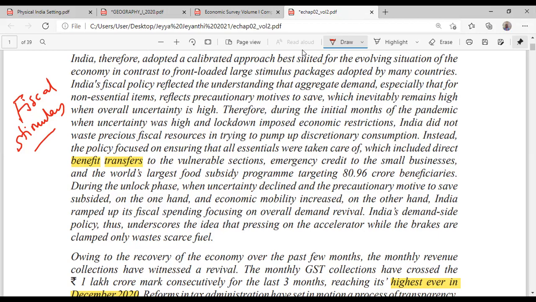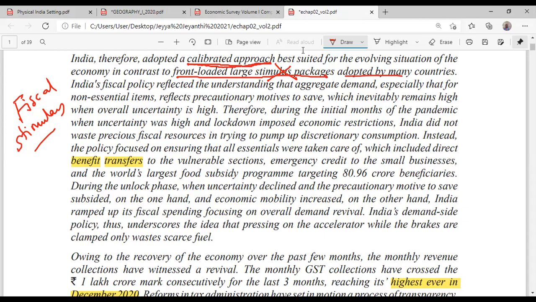And that is what the US government did. That's what the European governments did. But the Indian government did a calibrated approach. Underline the word, very important. Calibrated means we did not become very emotional to spend more. We did it in such a way that our fiscal deficit is also not getting affected, and at the same time the people are also able to get benefit. I repeat, India did a calibrated approach. We did not do any large stimulus package as was adopted by many countries.